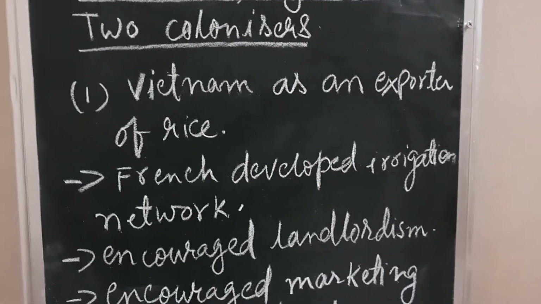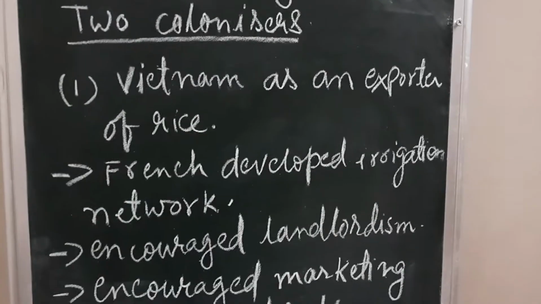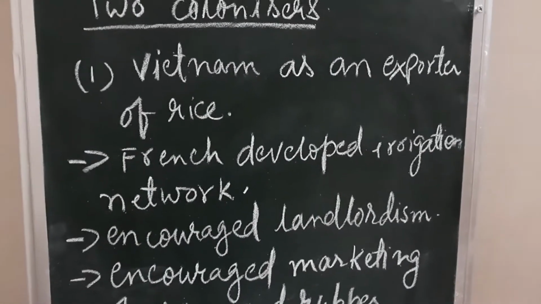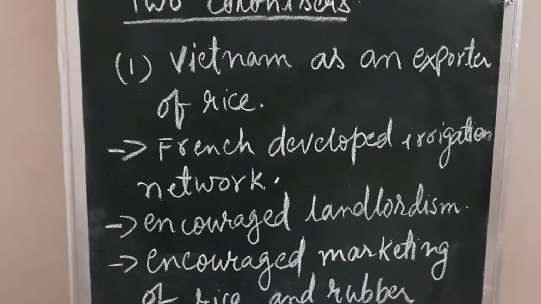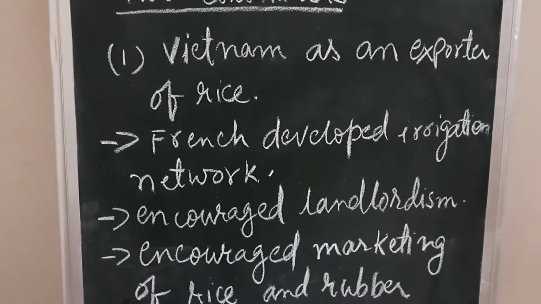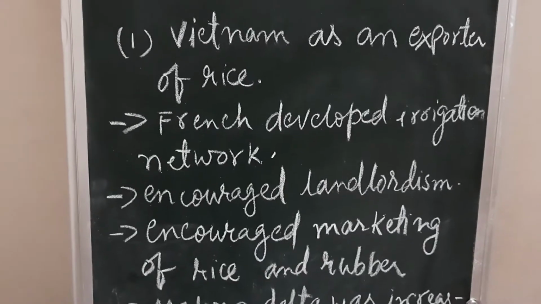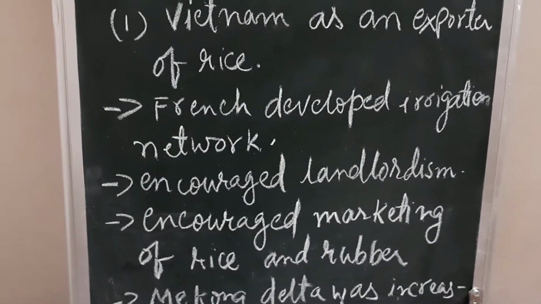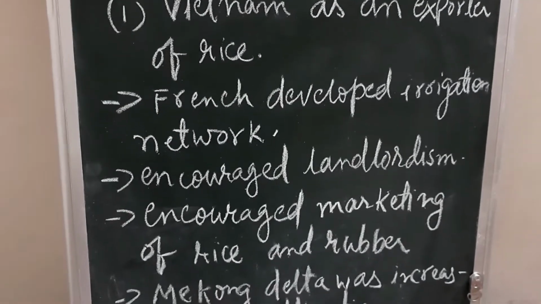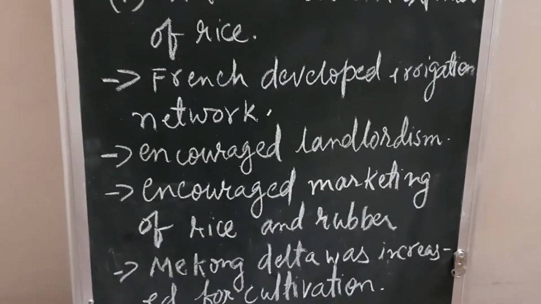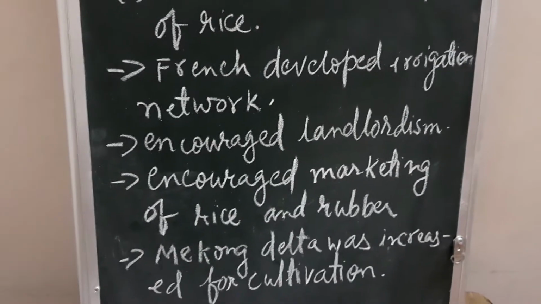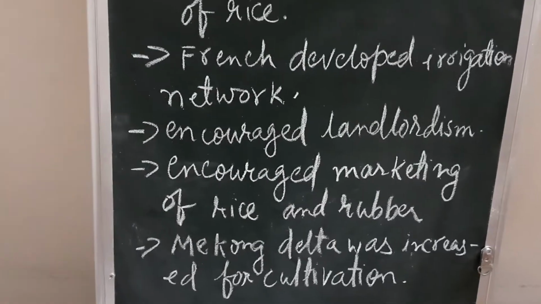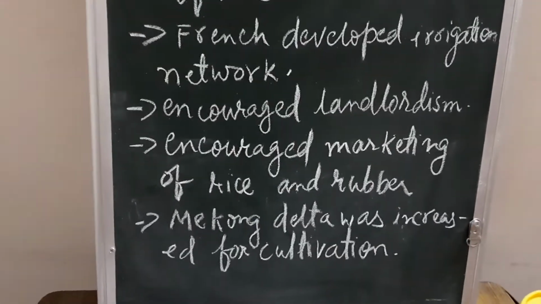The French wanted to make Vietnam an exporter of rice. For this they started a threefold strategy. First was improving irrigation, so they tried to develop an irrigation network. They encouraged landlordism so that they could give direct orders to the landlords for cultivation. And they encouraged marketing of rice and rubber. They were cash crops and the French wanted them to be sold in the international market.